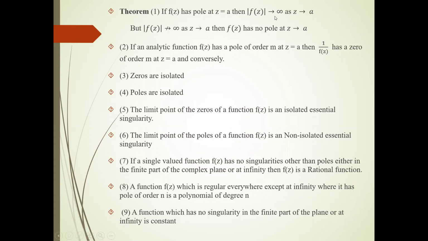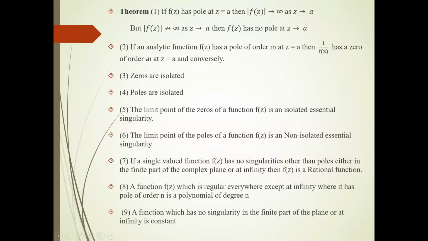The contrapositive statement is that if mod f(z) does not tend to infinity as z tends to a, then f(z) has no pole at z equal to a.